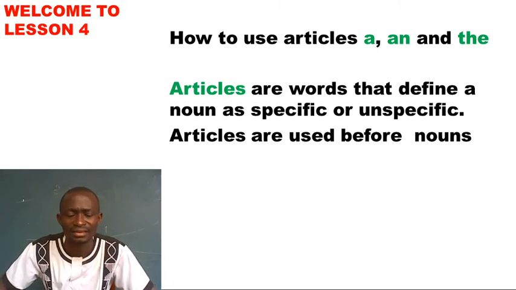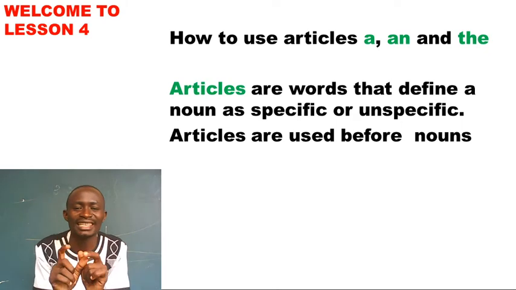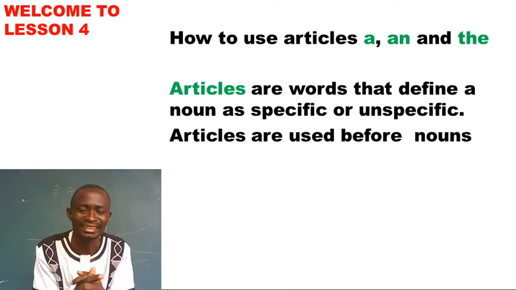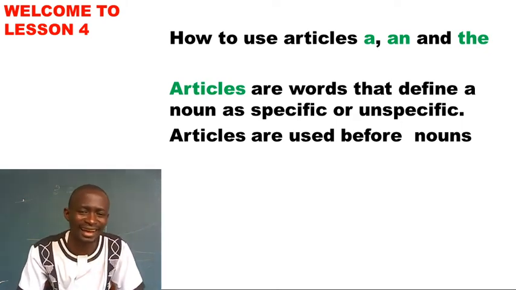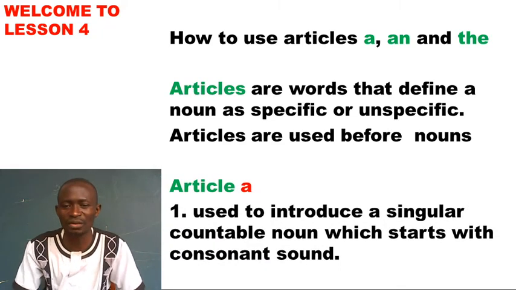Who is he? You are not specific. That's when you use article a or article an. And I want to know, when do we use a and an? We shall get to know about it. Let's learn from article a.